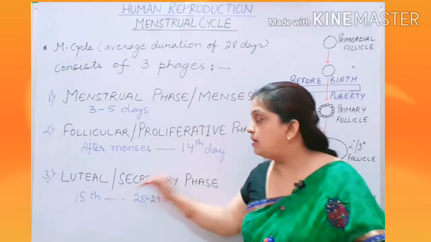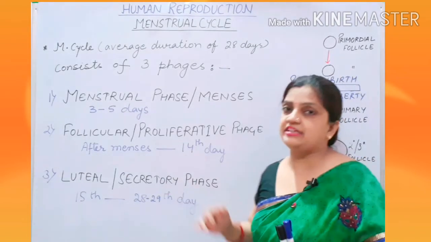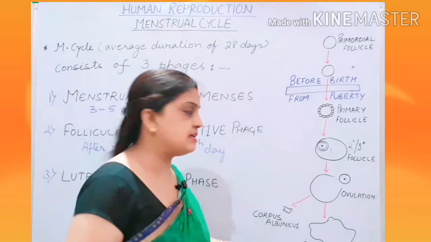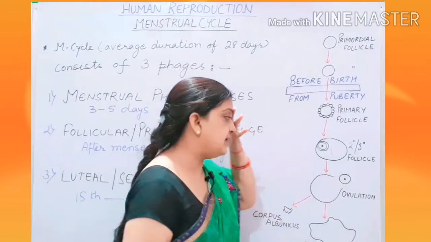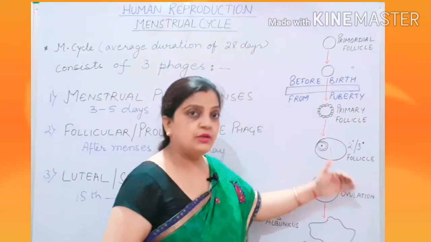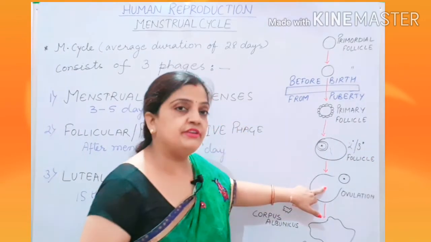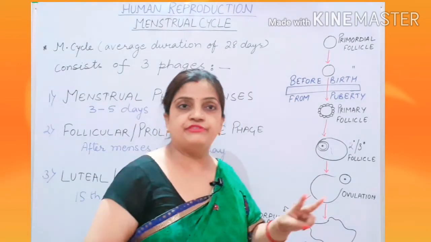Now, the third phase is the luteal phase, or it is also called the secretory phase. Why are we calling it the luteal phase? Let us know that. Now children, after ovulation, when the same secondary oocyte has entered into the oviduct, the Graafian follicle is left. Now there are two fates of the Graafian follicle.